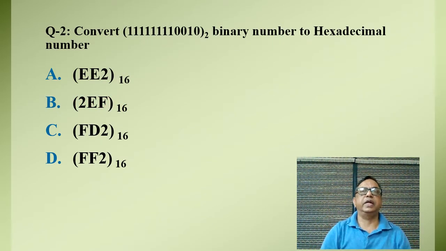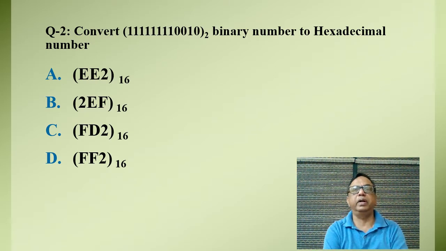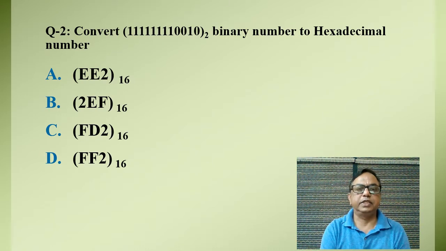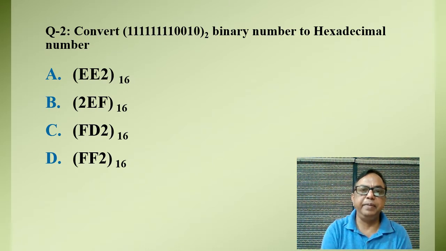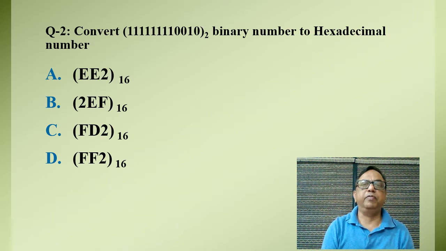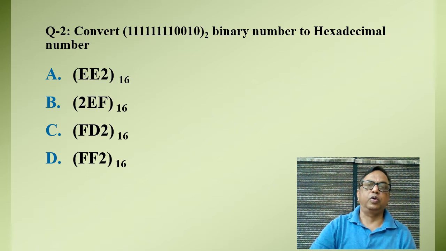In the second question, I have taken a binary number which we have to convert into a hexadecimal number. The method is the same. We know that 2 to the power 4 is equal to 16, meaning we have to make groups of 4 bits of binary to convert them into hexadecimal, from LSB to MSB. When you pair them, you will find your result, which is FF2 of hexadecimal.